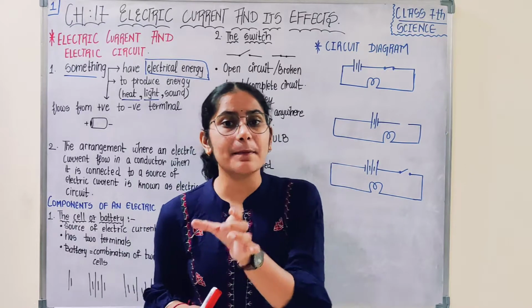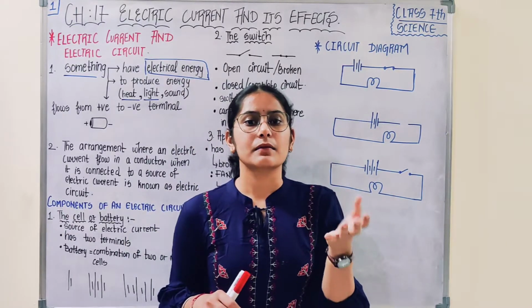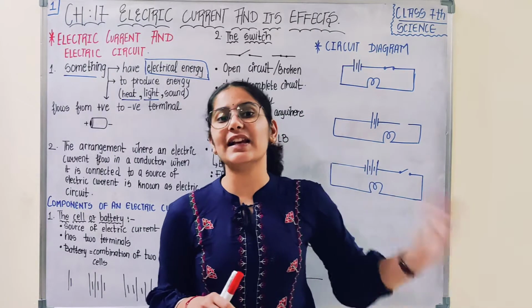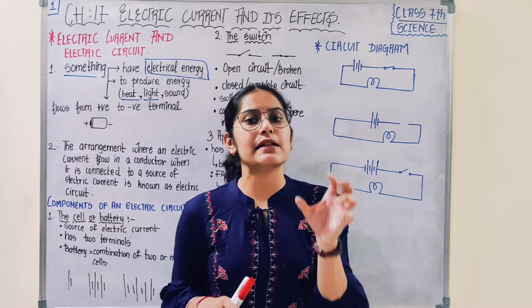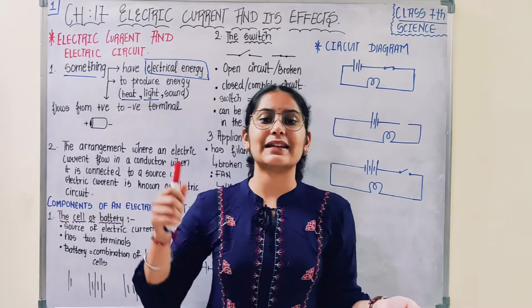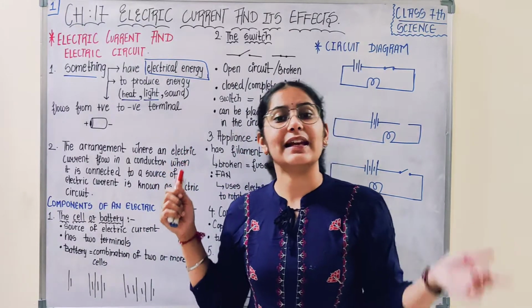So the bulb is able to glow, which means it is able to produce light energy as well as heat energy. In some cases, sound energy is also produced by the electrical energy, and this electrical energy comes from electric current.